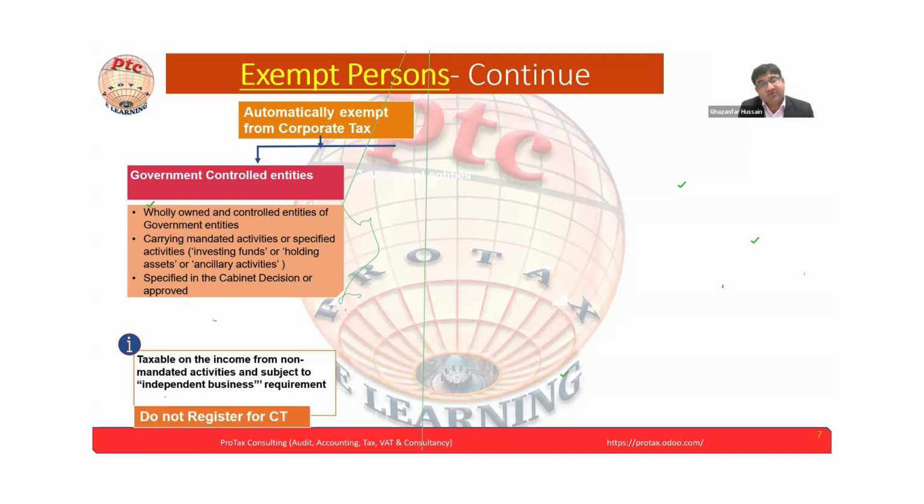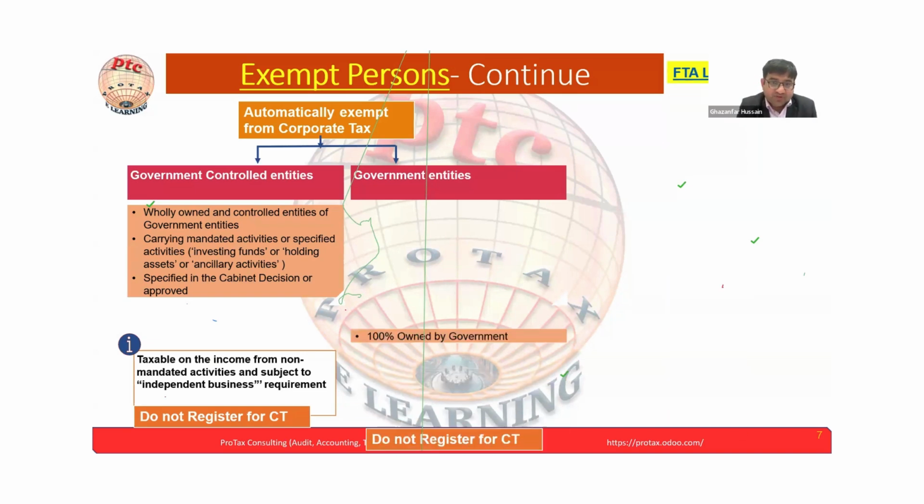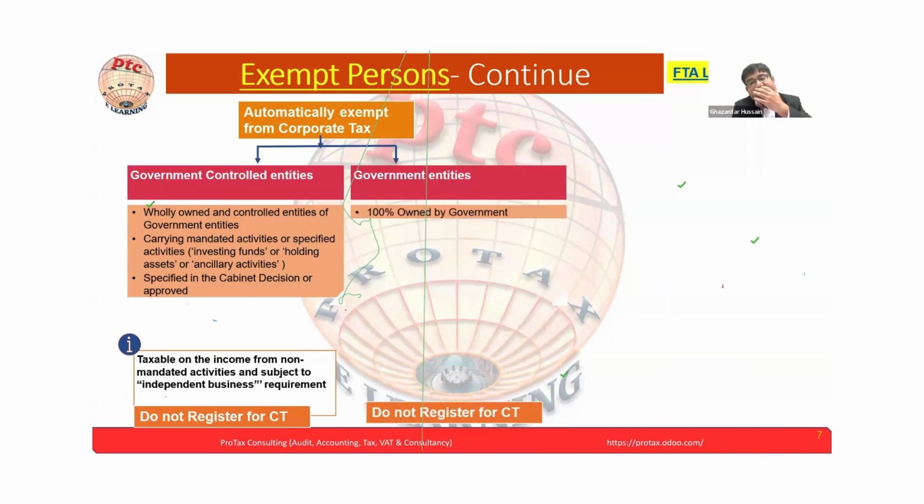So here we are saying do not register for corporate tax. You don't have to apply. By default, you are automatically exempt. If you do not register for corporate tax, you will not submit the corporate tax return as well. So government controlled and government entities are the same, 100% owned by the government.